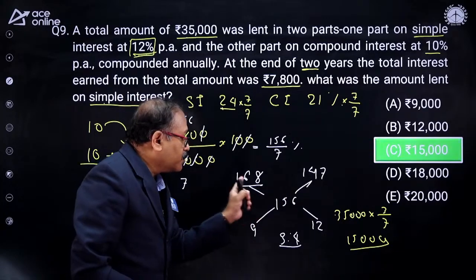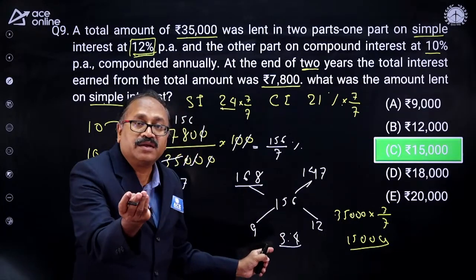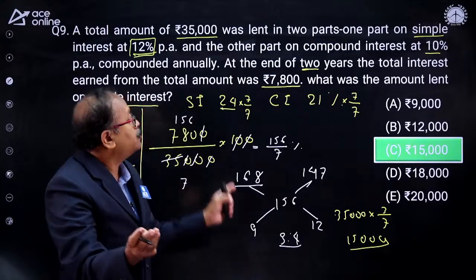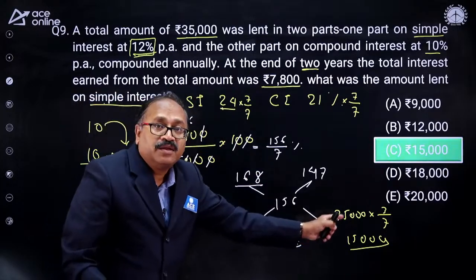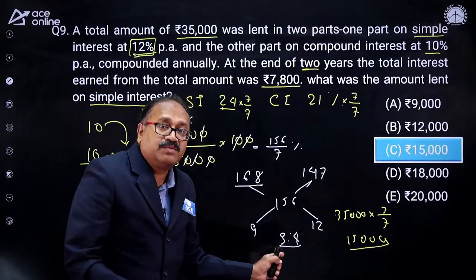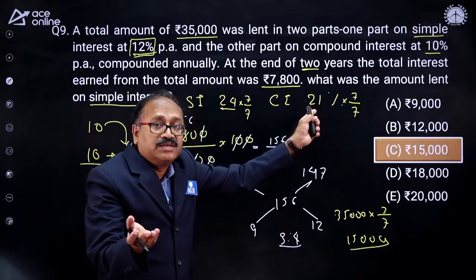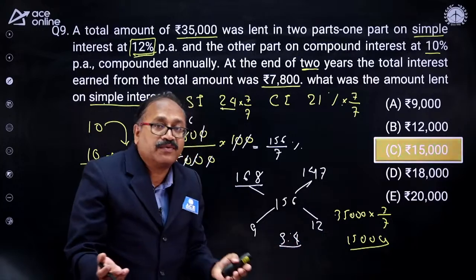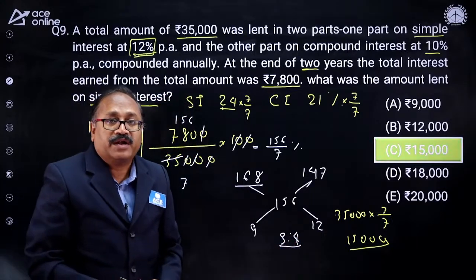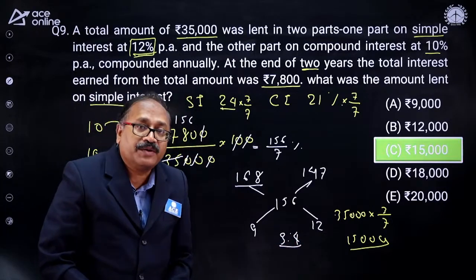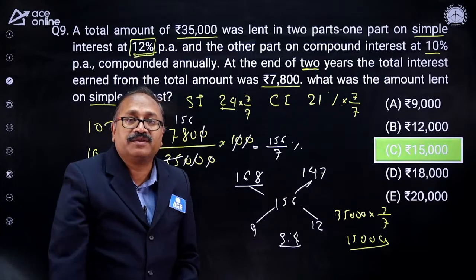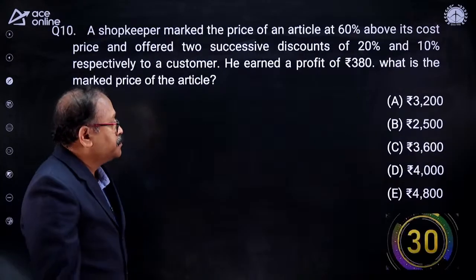And then I took the cross difference, which gives us the ratio of the principal. So total 35,000 is there. So I find out 3 part is how much. If they would have asked what is the compound interest, money invested in compound interest, I would have found out 4 part out of 7 part. Hope everyone is understanding, and I am moving to the next question, my young friends.